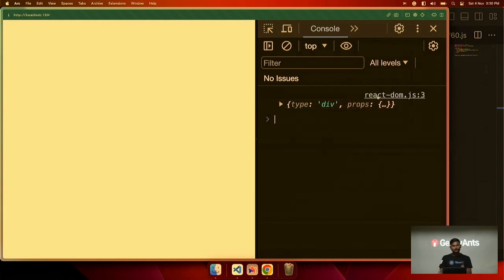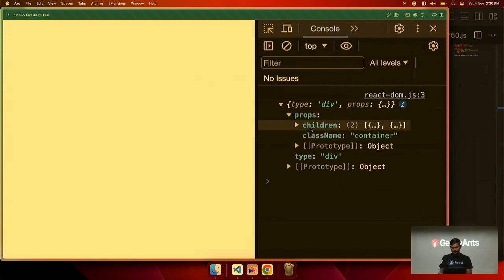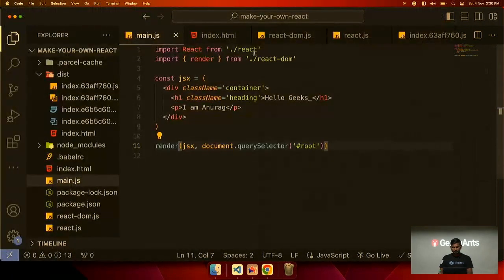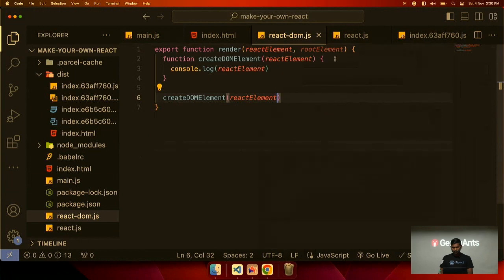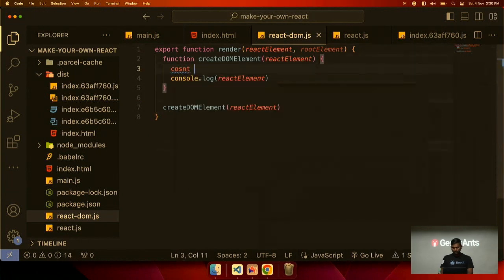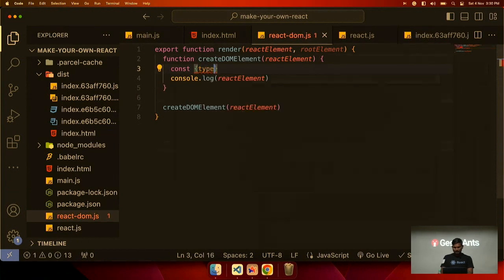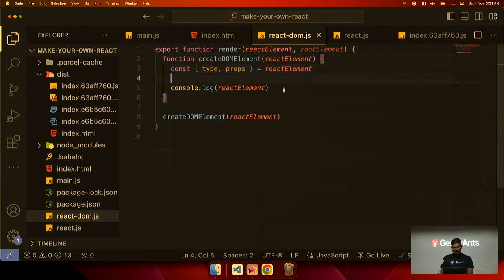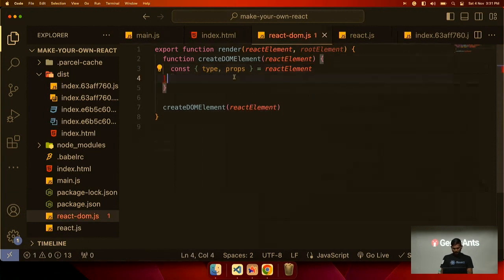Now this console log is coming from our React DOM file. So this is the same object. It has props, and it has the children prop and all the things. And it has a type property also. So we will destructure these two properties inside this const: we will take out type and props equal to React element.